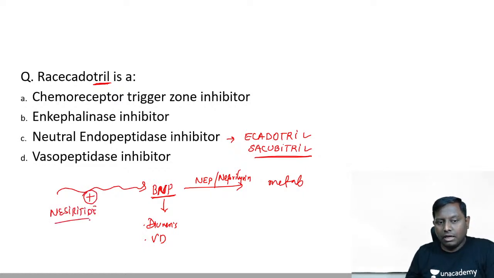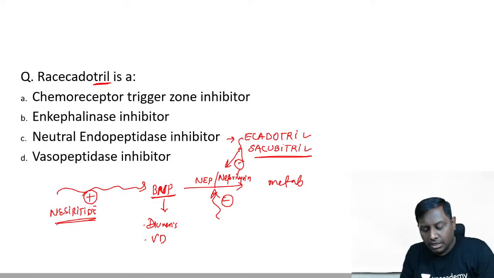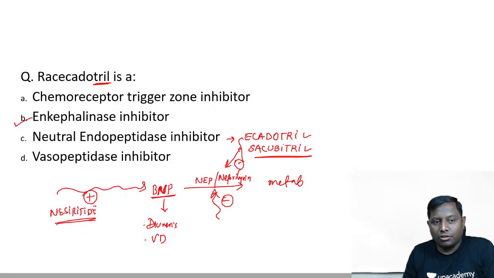Well and good. And neutral endopeptidase inhibitors we can use, that is your ecadotril and sacubitril. Ecadotril and sacubitril are the neutral endopeptidase inhibitors. So the correct answer, I think most of you have got this already.